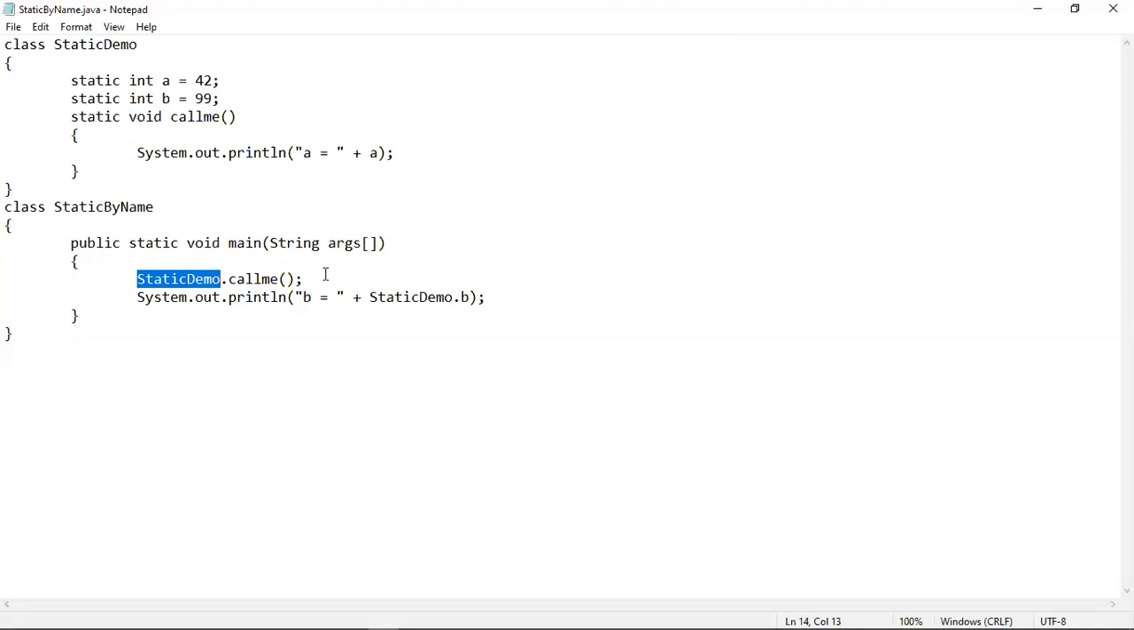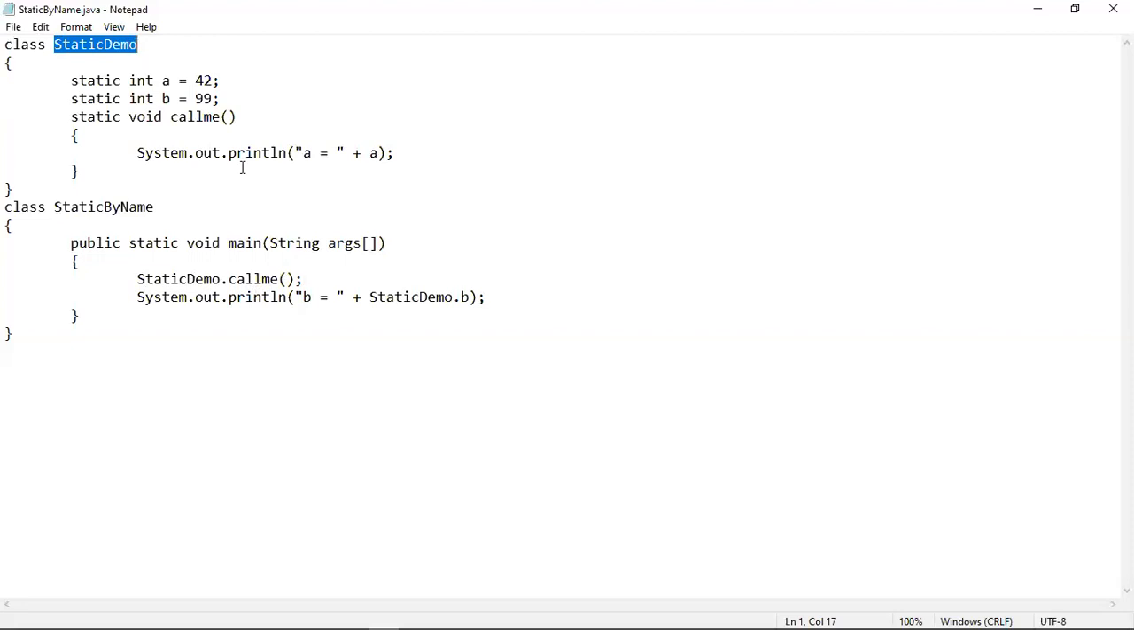So basically, in order to call one static method from another static method, if the two static methods are in two different classes, you have to call it using the class name only. The class name means which class name? The class name of StaticDemo.